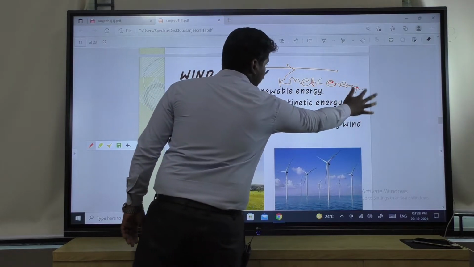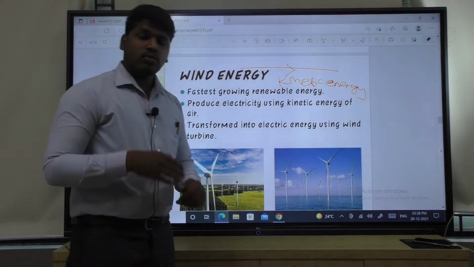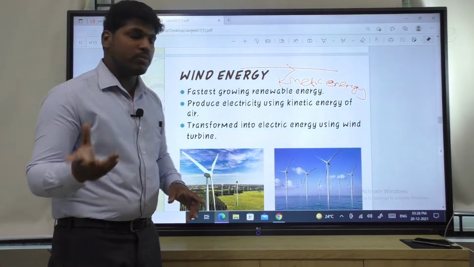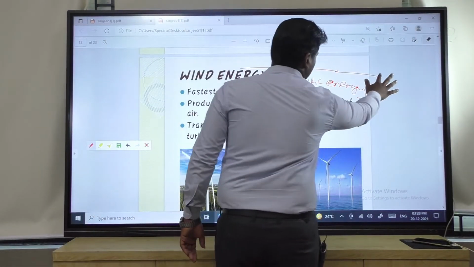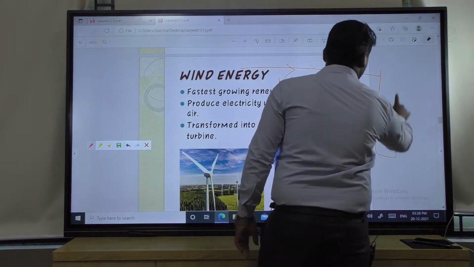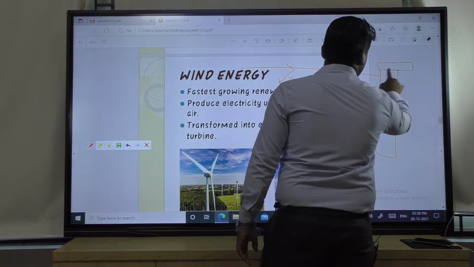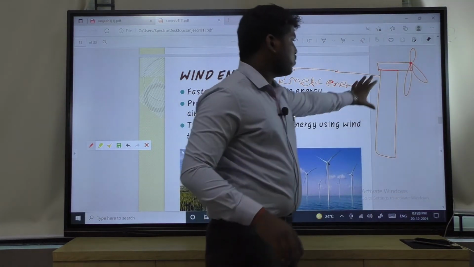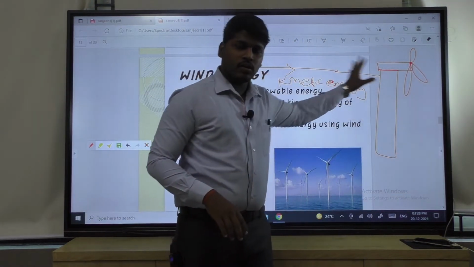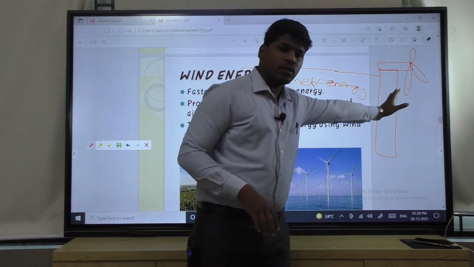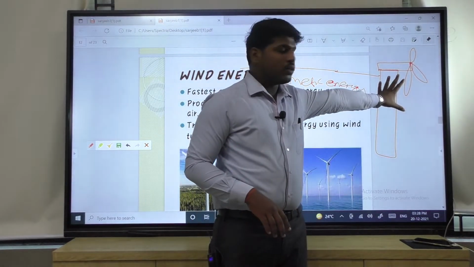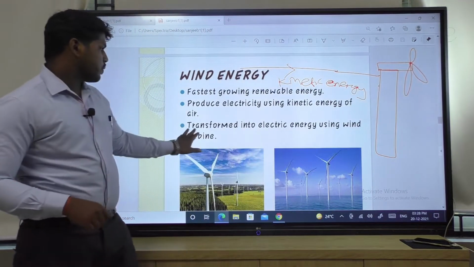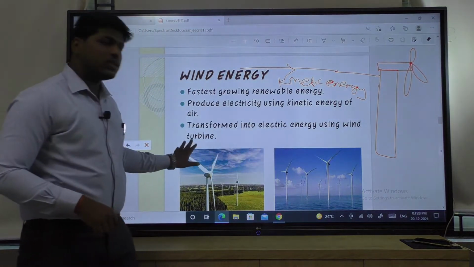So, using this kinetic energy, we can convert this kinetic energy of the air to electrical energy with the help of a wind turbine. Okay. So, here will be the wind turbine. This is the flow of air, or kinetic energy of the air. By using the rotor blade, or by using the wind turbine, it will convert it to electrical energy. Here see, transformed into electrical energy using wind turbine.